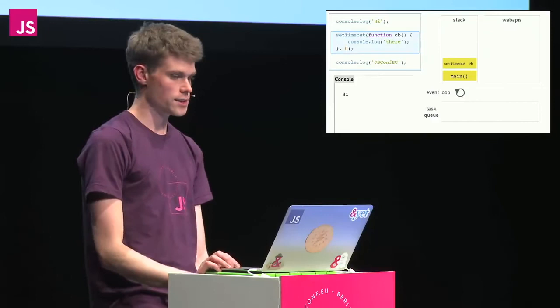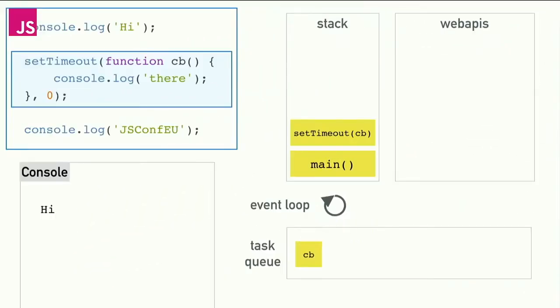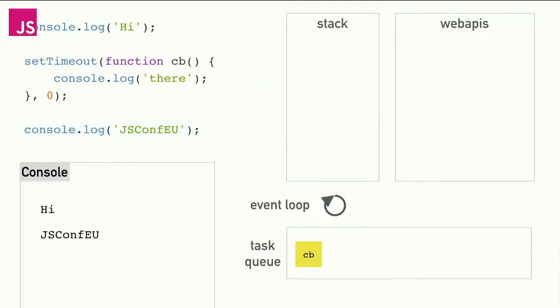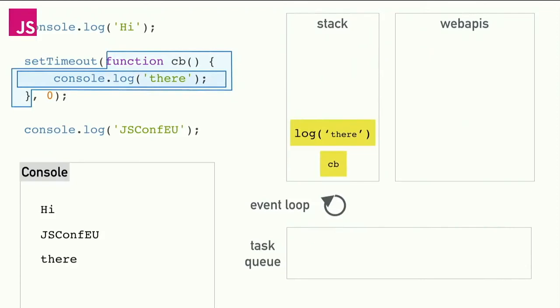Console.log hi, set timeout 0. Now that's going to complete immediately and push the callback onto the queue. But remember what I said about the event loop. It has to wait until the stack is clear before it can push the callback onto the stack. So your stack is going to continue to run, right? Your main file is going to continue to run, console.log JS_conf_eu, and clear. Now that we're clear, the event loop can kick in, run your callback. So that's an example of set timeout 0 deferring the execution of code, for whatever reason, to the end of the stack, or until the stack is clear.